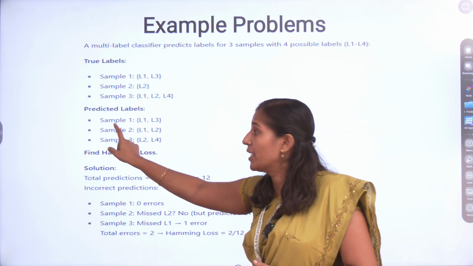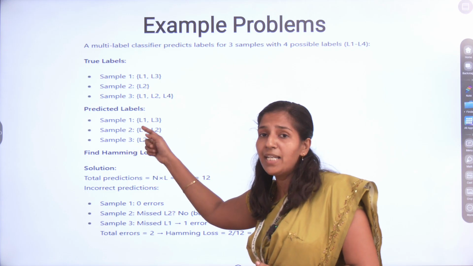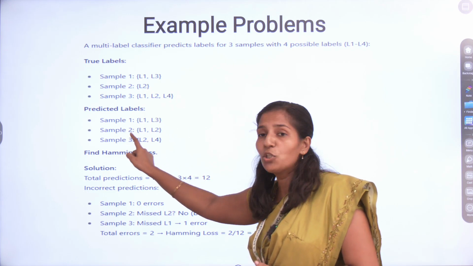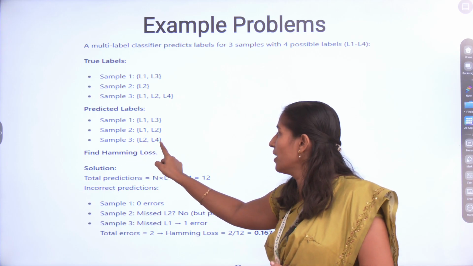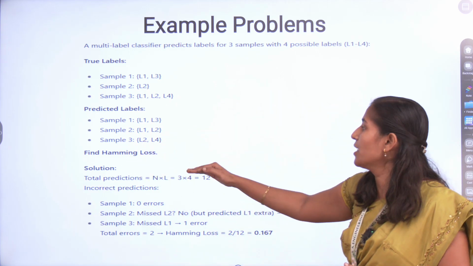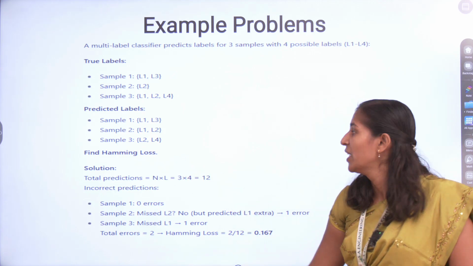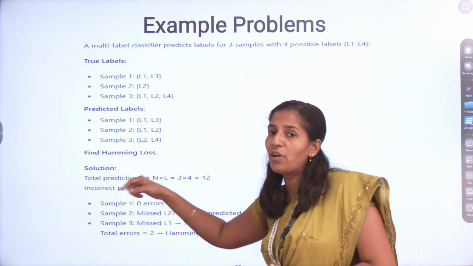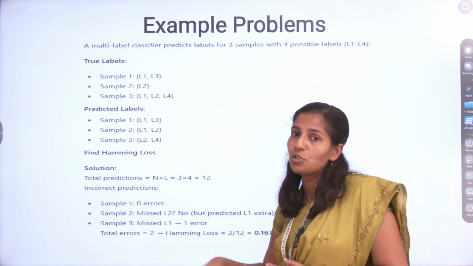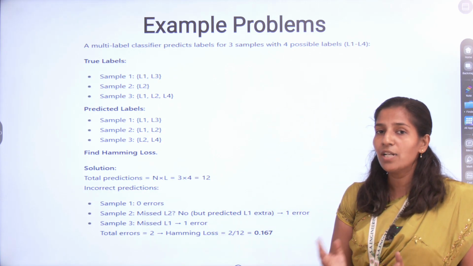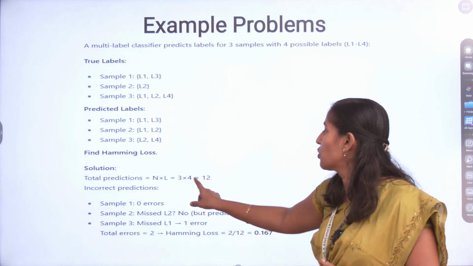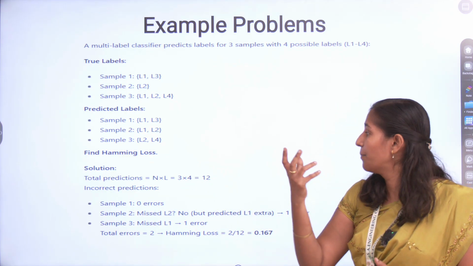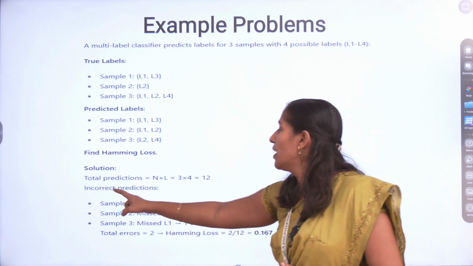The predicted output is: for sample 1, L1 and L3; for sample 2, L1 and L2; and for sample 3, L2 and L4. Using this data set you have to find the Hamming loss. The Hamming loss is found using the total predictions, which is calculated as the number of samples times the number of labels, that is 12. Those are your total predictions.